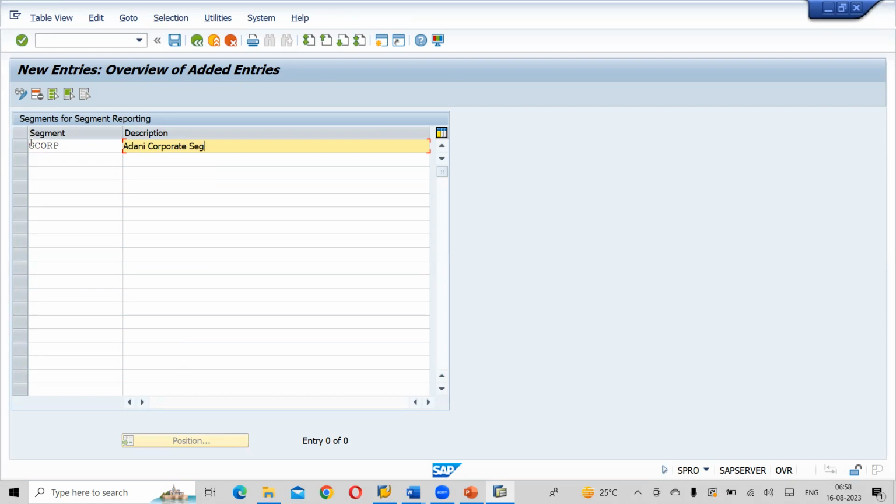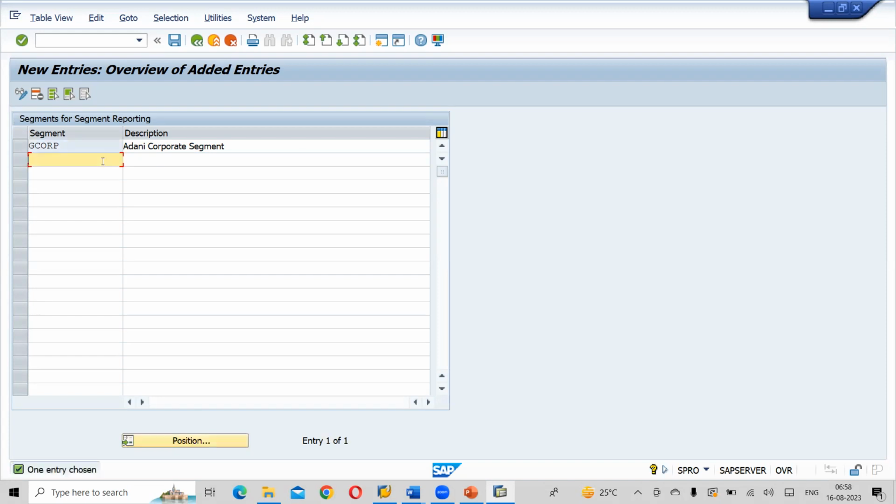Adani corporate segment. See, whatever common expenditures are there for three different segments, right? That will be spent from corporate. Initially we will spend from corporate common expenditures, and after that that expenditure will be distributed to relevant segments. Clear? So that is the reason we are going to first have the corporate segment, then next.